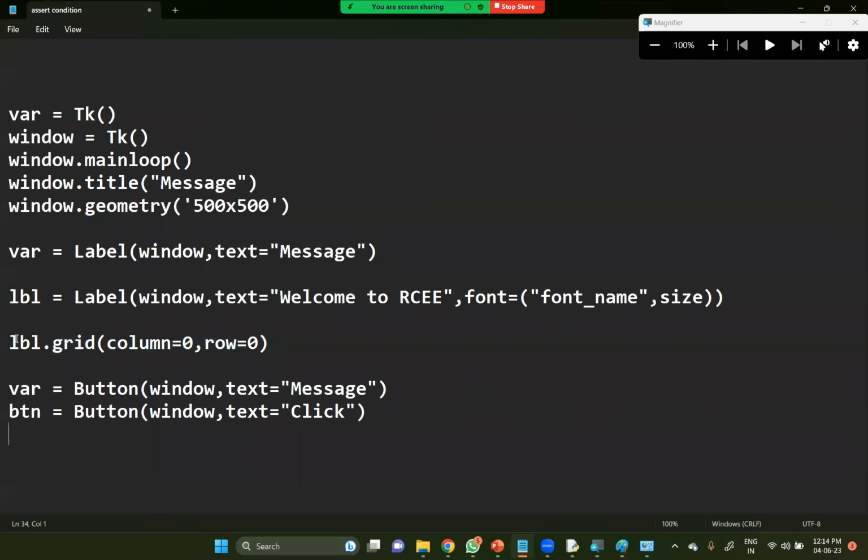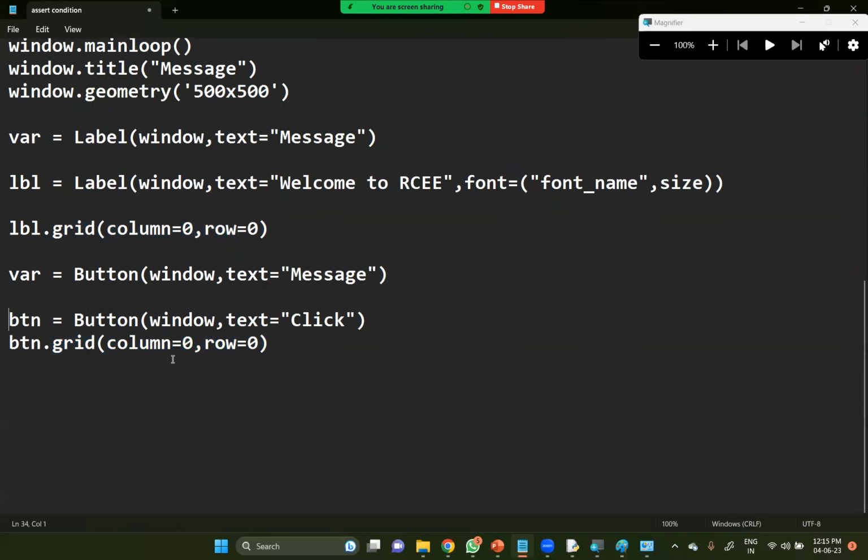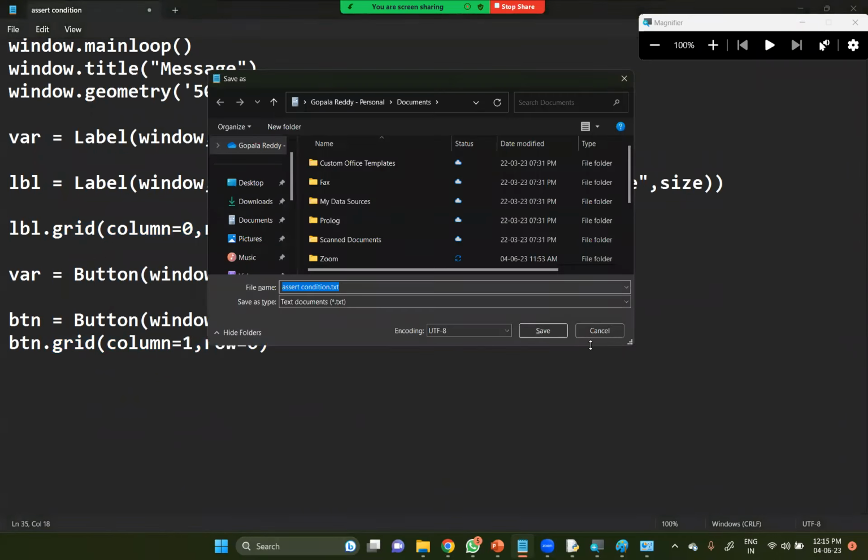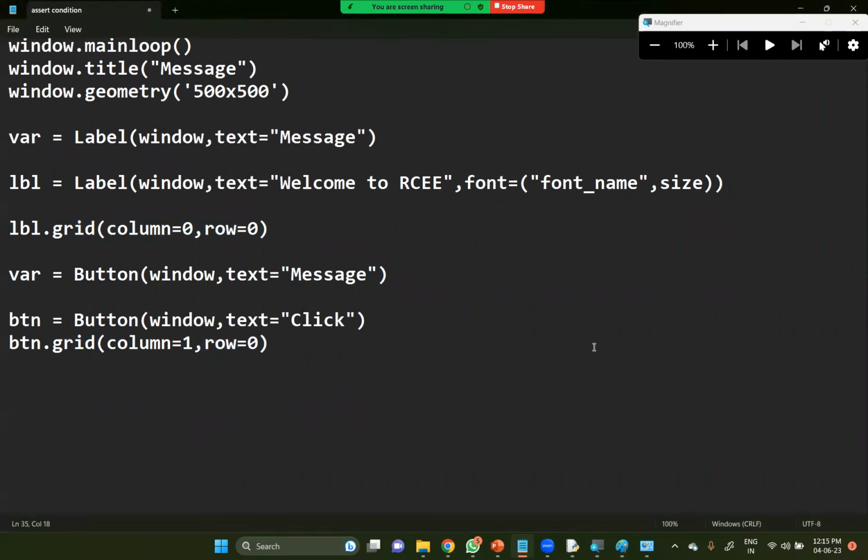And if you want to specify btn, column equal to 1 and row equal to 0. Now, how could you change the foreground color and background color here?